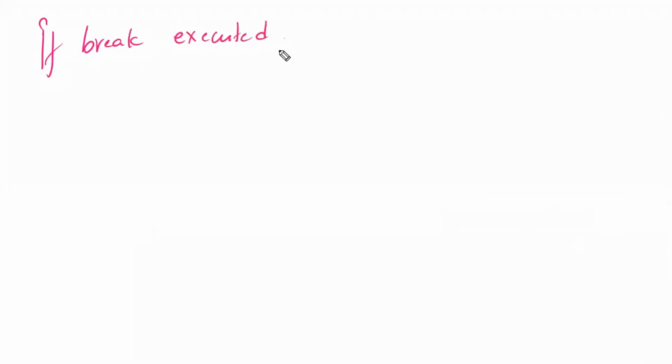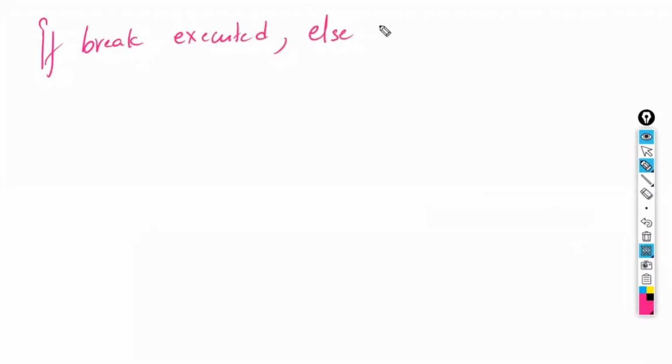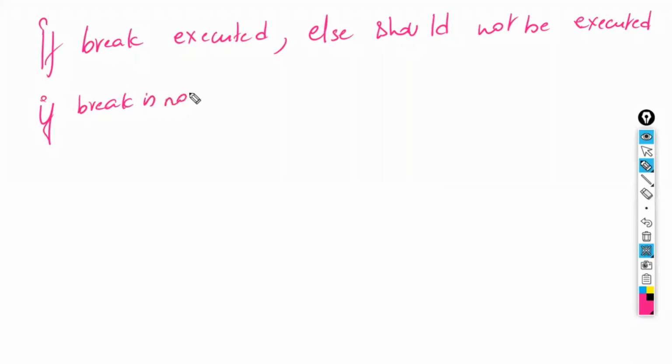If break executed, else should not be executed. Else should not be executed. Okay. If break is not executed, else should be executed. Else should be executed. Both are opposite to each other.